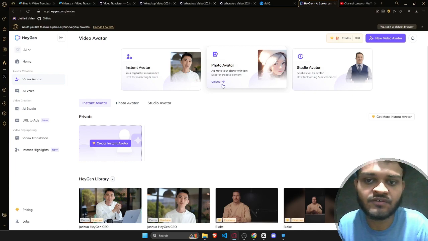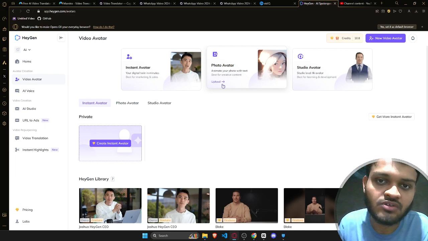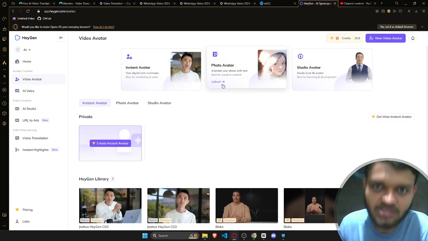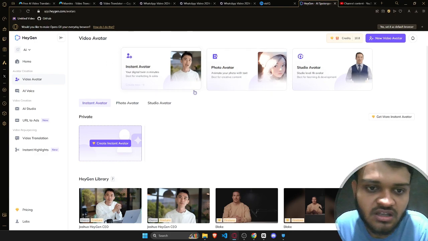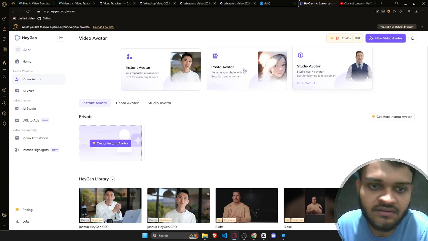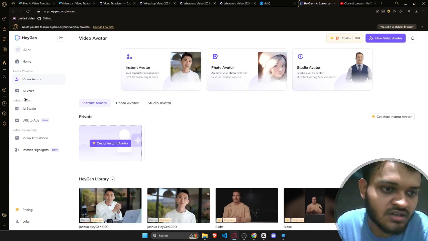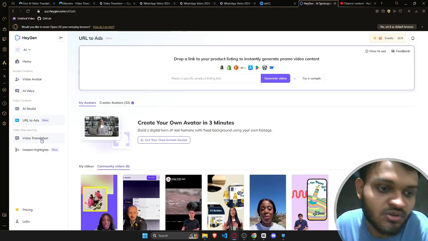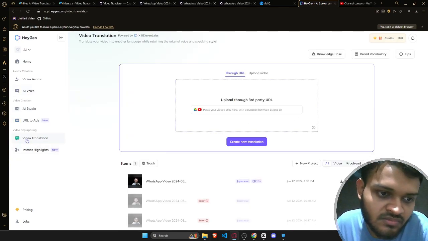If you upload the video, if you upload your photograph, you will be able to do the lip syncing, and with proper lip syncing you will be able to convert one language to another language. You can also create your own avatar, and after that there are a bunch of AI voices. So let's do the most important thing over here, video translation.